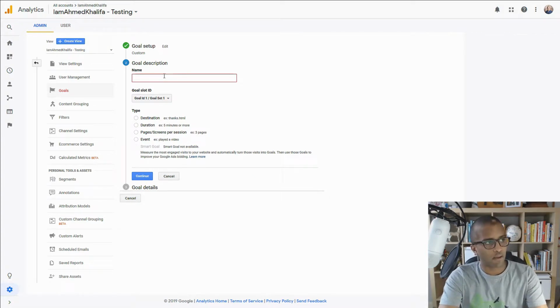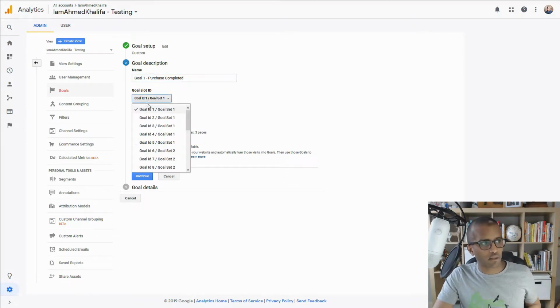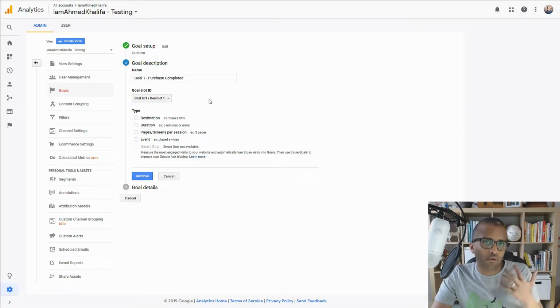So let's just say, for example, I like to name my goals. So I just say goal 1, and then let's say purchase completed. Put that in there, and then you can pick your slot just to keep it simple. And this is where you then start to use certain types of goals. On most occasions, the destination is potentially the most common goal that most of us will use.